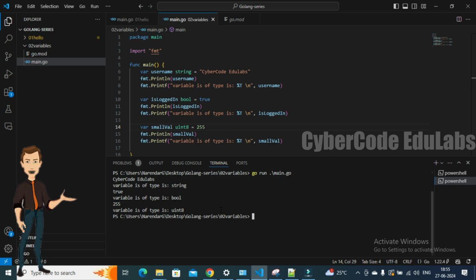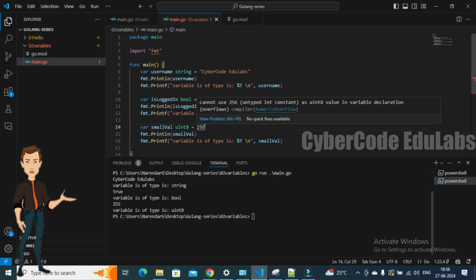But what happens if I put the value 256 here? It is showing an error, because you can see the red mark here. Basically it is saying, hey, you are out of my bound. Here you can see it says cannot use 256 (untyped int constant) as uint8 value in variable declaration.